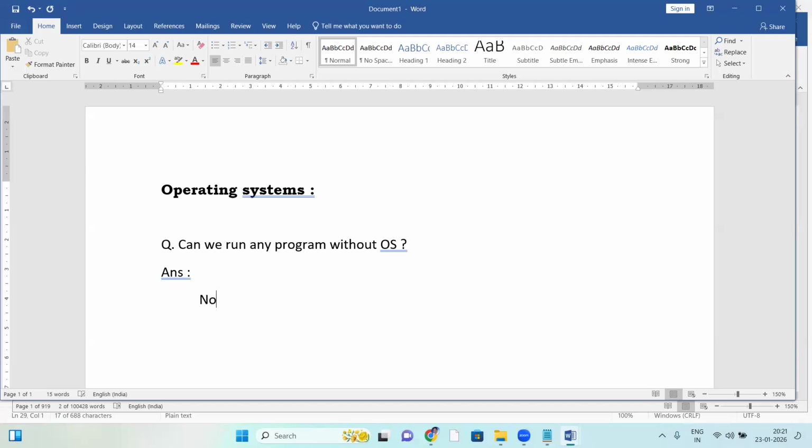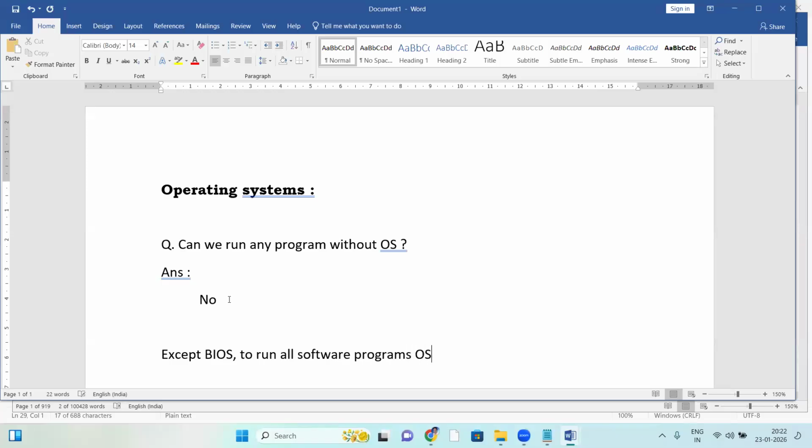Without OS, we can't run any program because if no OS, no computer. No OS, no computer. So can we run any program without OS? The answer is no, we can't run. Except BIOS, to run all software programs OS is required.